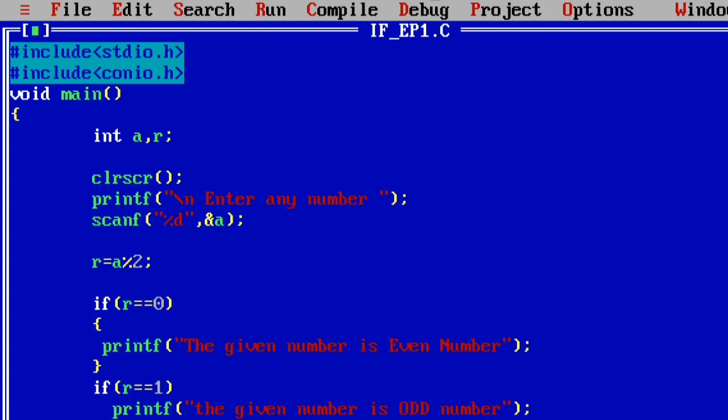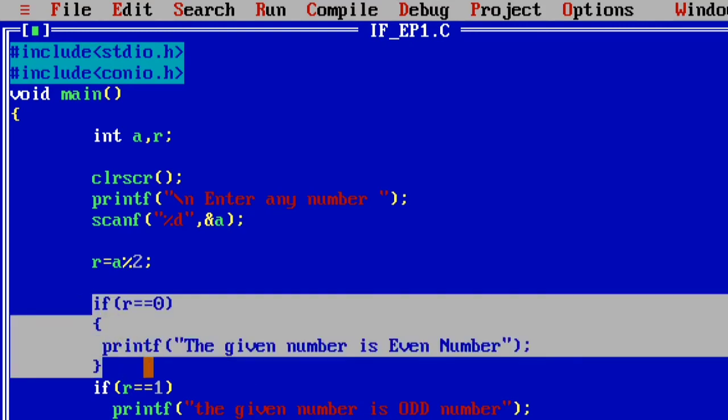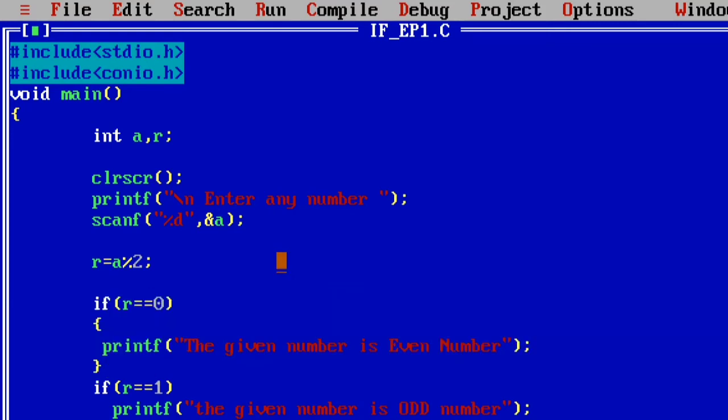According to the given value, it will respond. So like that, the if condition is executed. If the given condition, the test condition, is true, then it executes the following block. If the test condition is false, then it simply omits or ignores it from the execution.